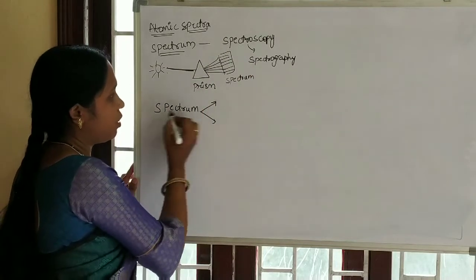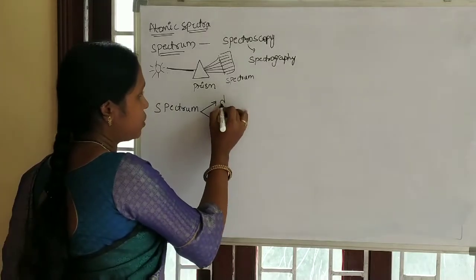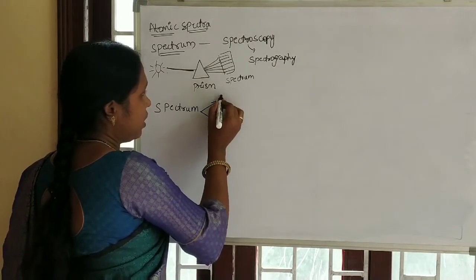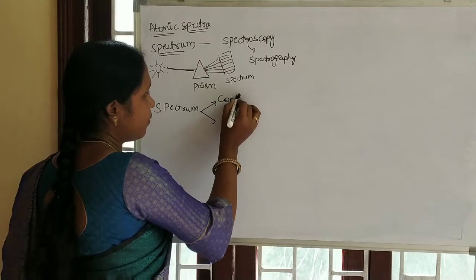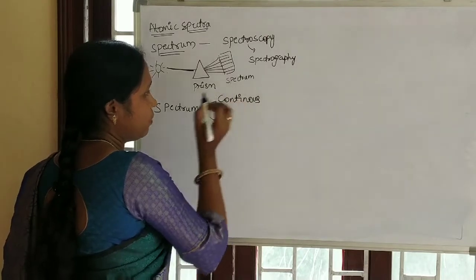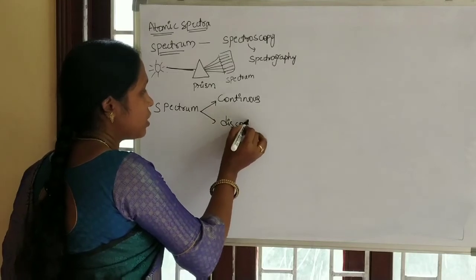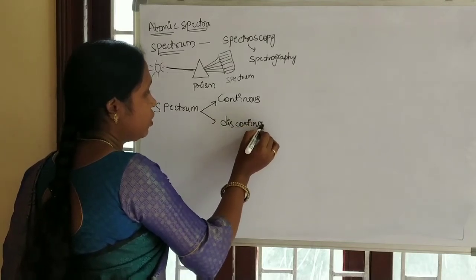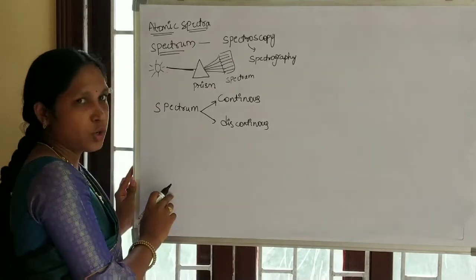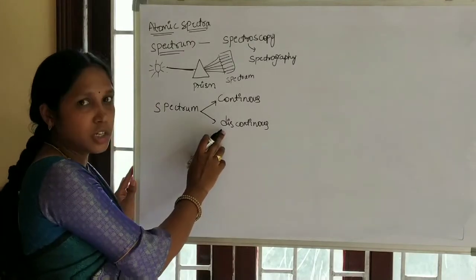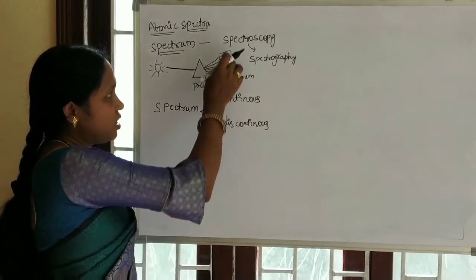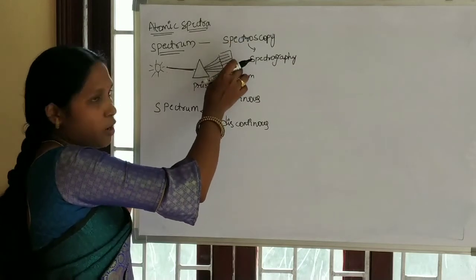Here the spectrum is classified into two types. One is a continuous spectrum, and the second one is a discontinuous spectrum. What are those? One is a continuous spectrum and another one is a discontinuous spectrum. In a continuous spectrum, the radiations are arranged one after the other.